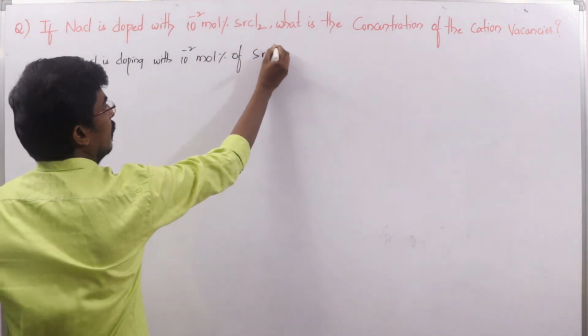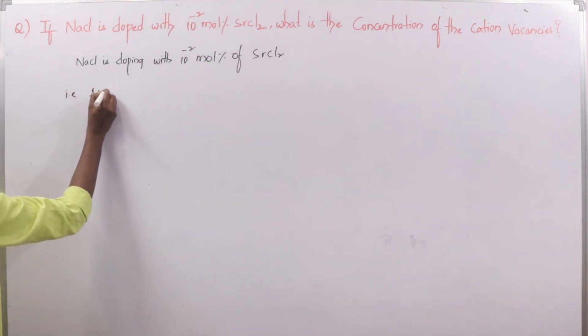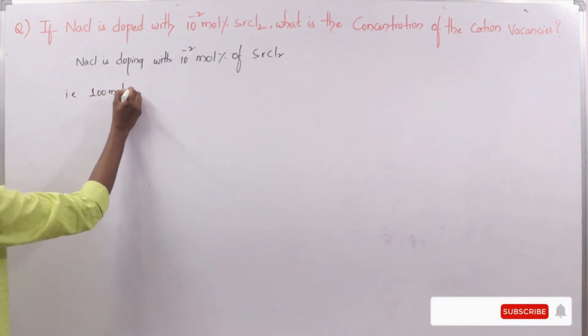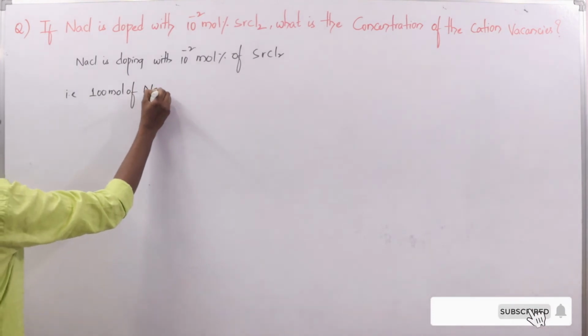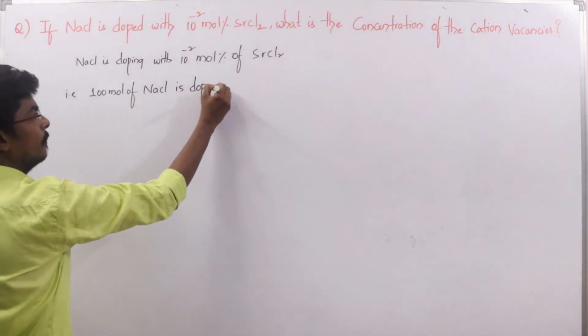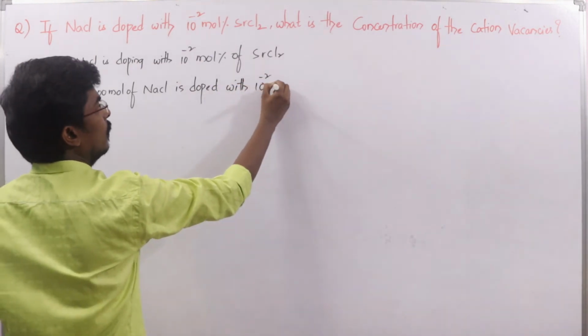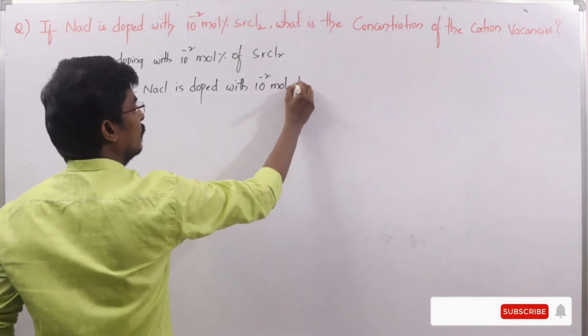That means 100 moles of NaCl is doped with 10 power minus 2 mole of SrCl2.